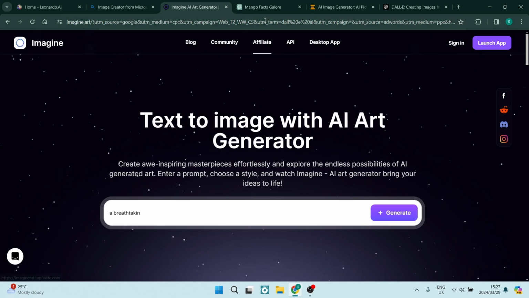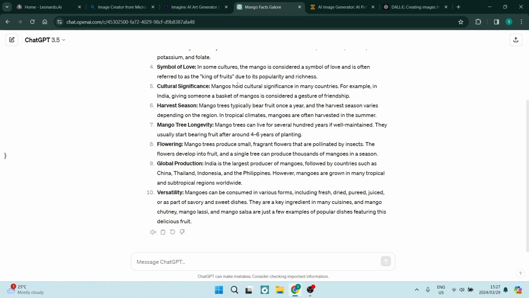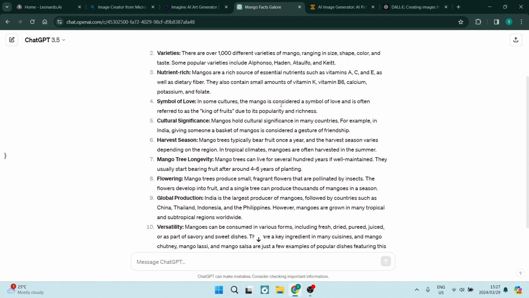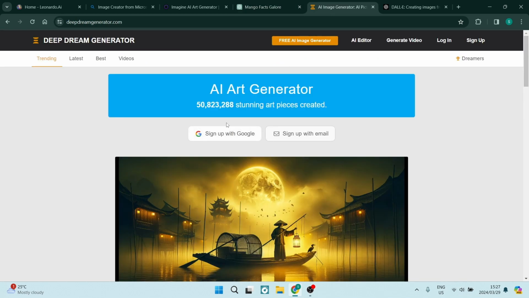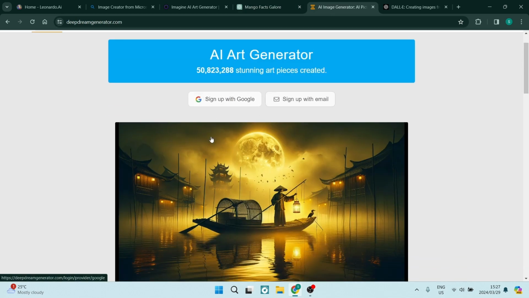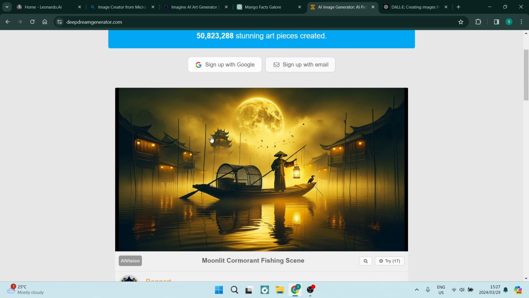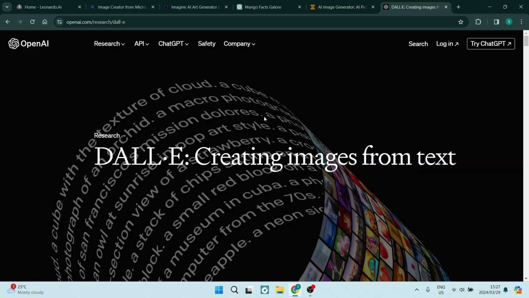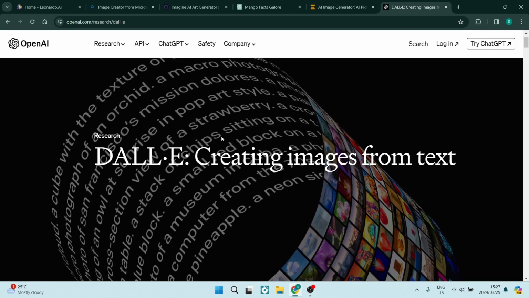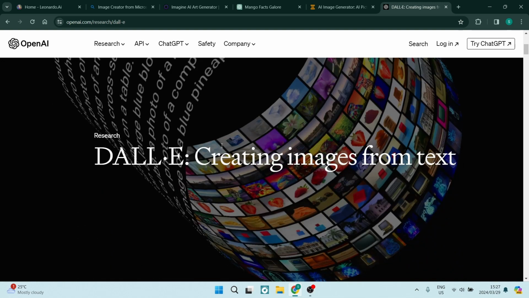Let's have a look at some of the examples. Now, first of all, we've got OpenAI ChatGPT, and this is known for its natural language processing capabilities, and it can generate human-like text based on prompts. Deep Dream is a platform that creates surreal and artistic images by enhancing patterns in existing images. And then we have DALL-E, developed by OpenAI. Again, DALL-E generates images from textual descriptions, creating unique and imaginative visuals.